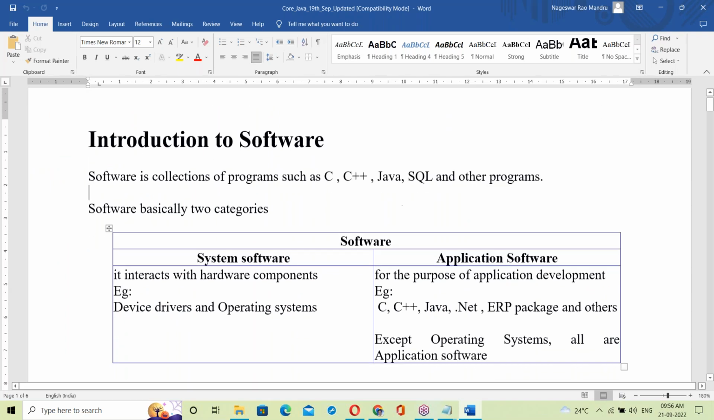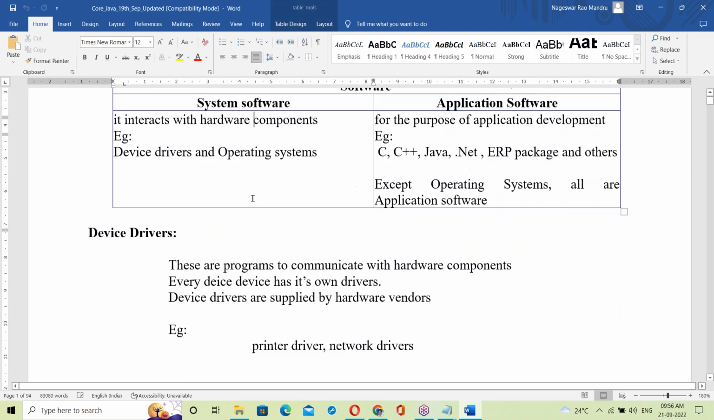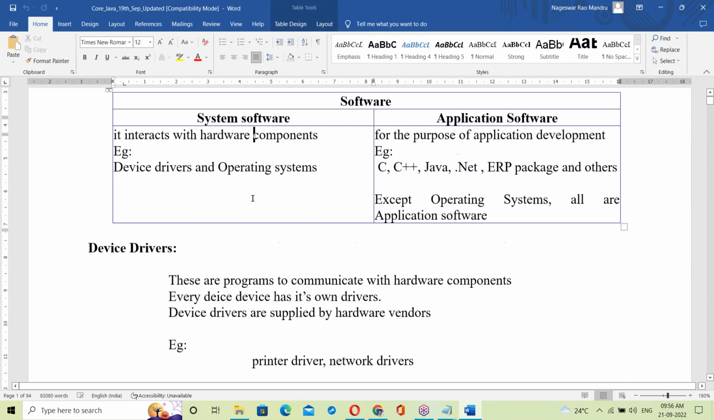This is today's topic. Today we started from scratch. Last two classes, all the introductions finished, only introductions. Today, the actual classes started, from the beginning. So first finishing all the basics, next moving to Java.